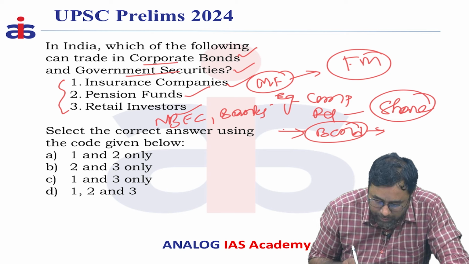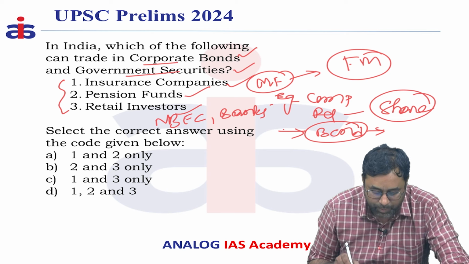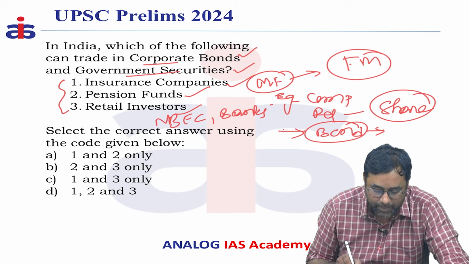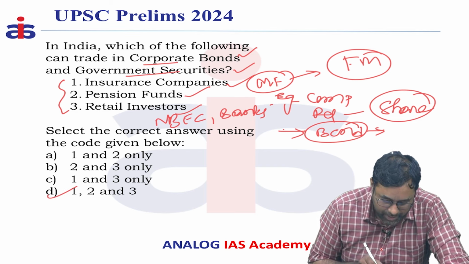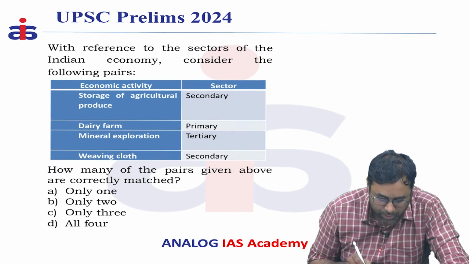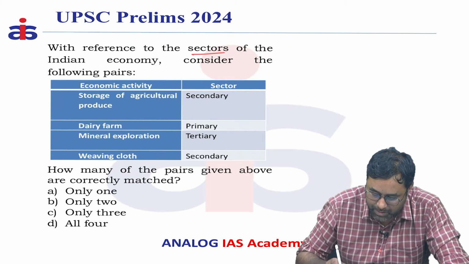So, these are some of the people who can participate in the financial markets, particularly in the money market. That is why the answer should be D. 1, 2, 3 statements are correct.